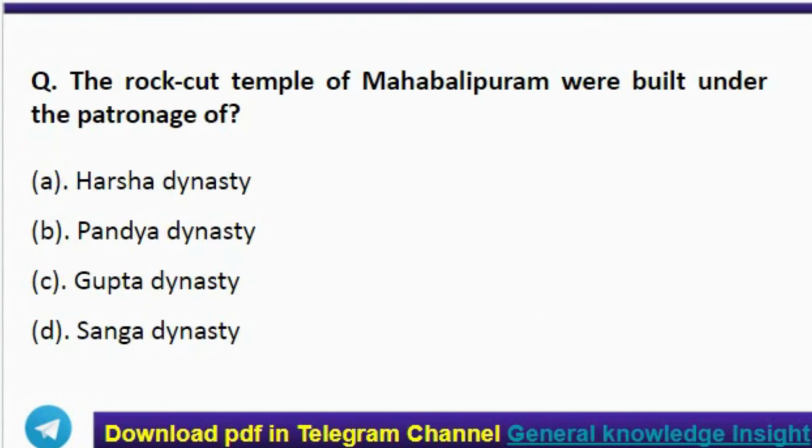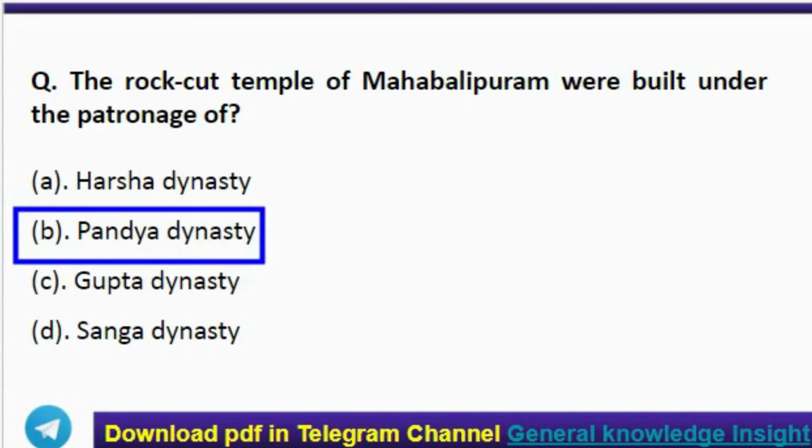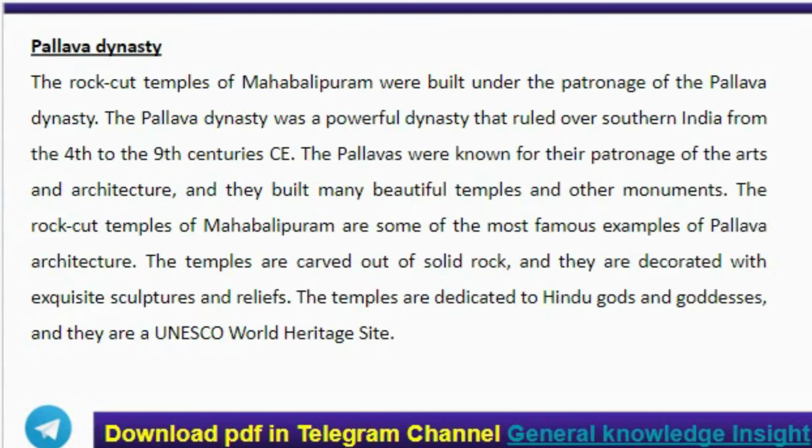Next question, the rock-cut temples of Mahabalipuram were built under the patronage of, and the correct answer is option B, Pallava Dynasty. Here, the rock-cut temples of Mahabalipuram were built under the patronage of the Pallava Dynasty. The Pallava Dynasty was a powerful dynasty that ruled over southern India from the 4th to 9th century CE.